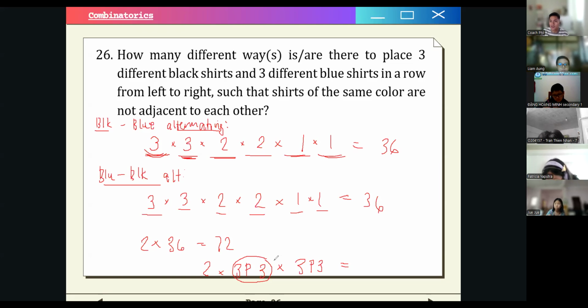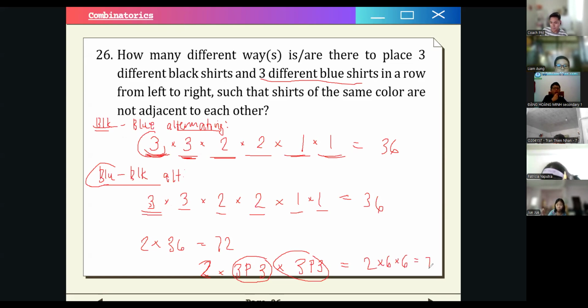In permutation we are concerned with the arrangement, so we use permutation when arranging objects. 3 permutation 3 because we want to arrange the 3 blue shirts and the 3 black shirts. And we do it 2 times because we can start with black on the first shirt or start with blue. Does that make sense for you guys? This is still equal to 72.